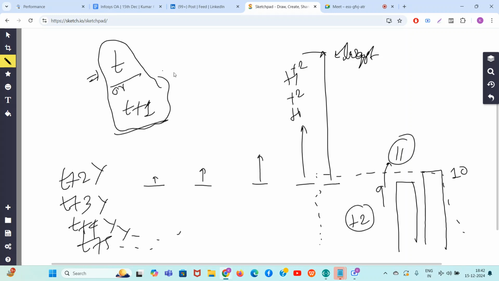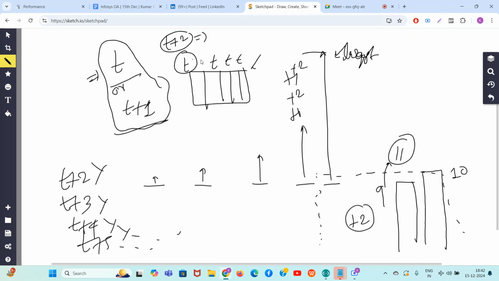If you have figured out the minimum number of years to make all of them, let's say all these are of size t, then guys, making them t plus 2 is nothing but extra burden. You need to do a plus 2 operation on each one of them for no reason. Same goes for t plus 3, t plus 4. But guys, it is not always valid for t plus 1.